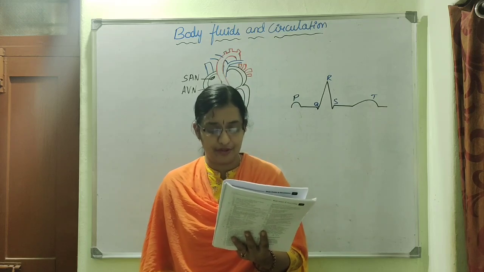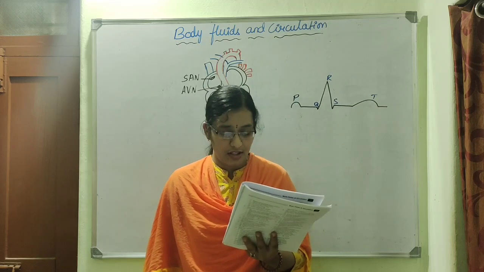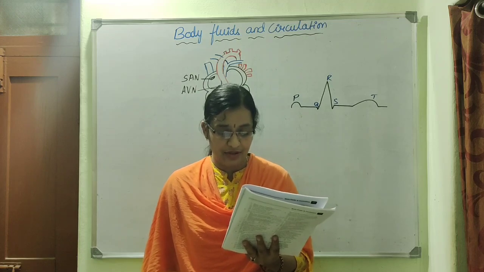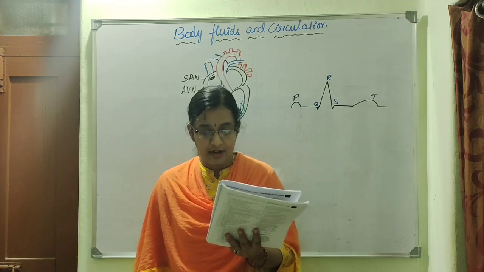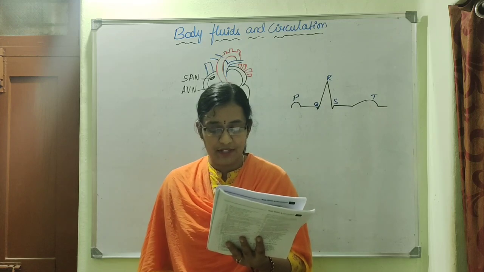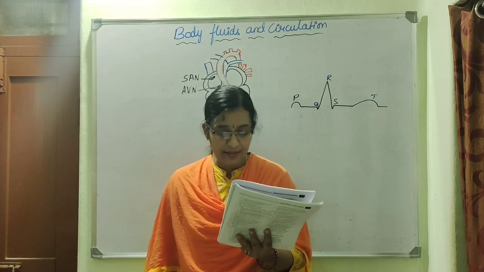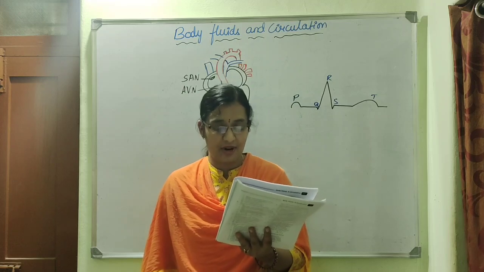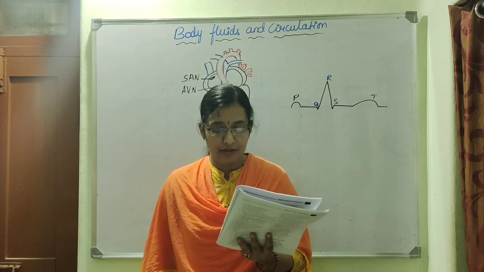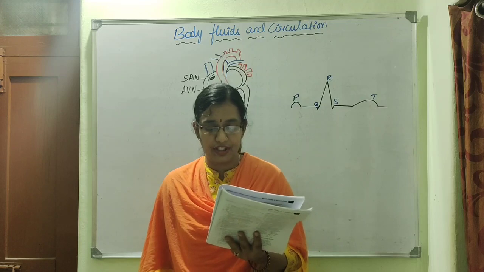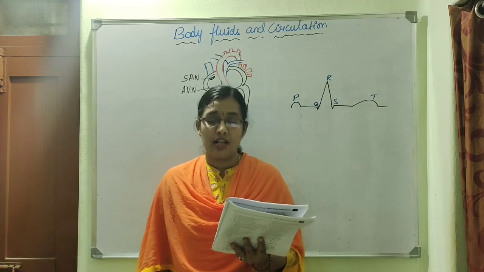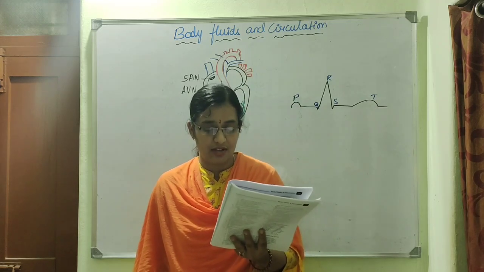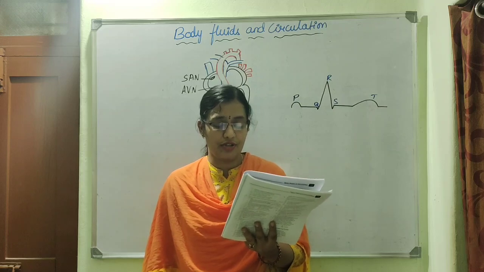Fifth one, lymphocytes. Now options: option 1, basophils and neutrophils. Second option, 1 and 2, that means eosinophils and basophils. Option 3, that is 4 and 5, that means monocytes and lymphocytes. And fourth option, 3 and 4, that is neutrophils and monocytes. Which is the right option? It is monocytes and neutrophils.